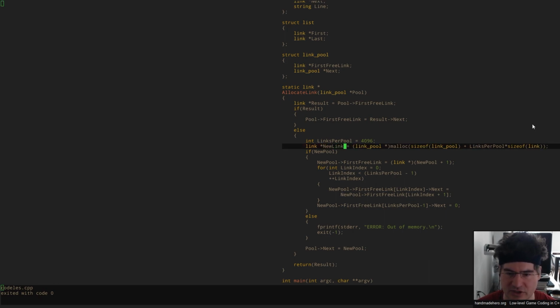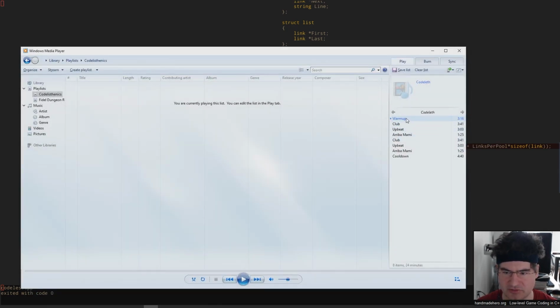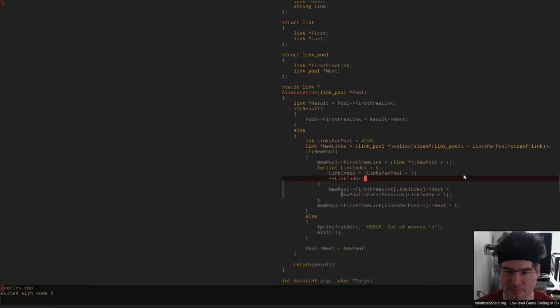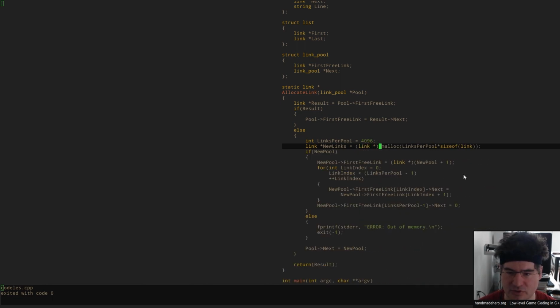So we can just say, look, our new links pointer is just going to be whatever the malloc size of is. Did my music stop? Music does not stop. There we go. So all we want to do here is say, if we want to, our new links, we can go ahead and malloc those. Links per pool comes out like so. Just cast it to the link, and then we chain those together. No need to allocate a new pool if you don't want to. Totally works for me. Any way you want to do this is fine. All those methods are totally acceptable, as long as you've got them under control.